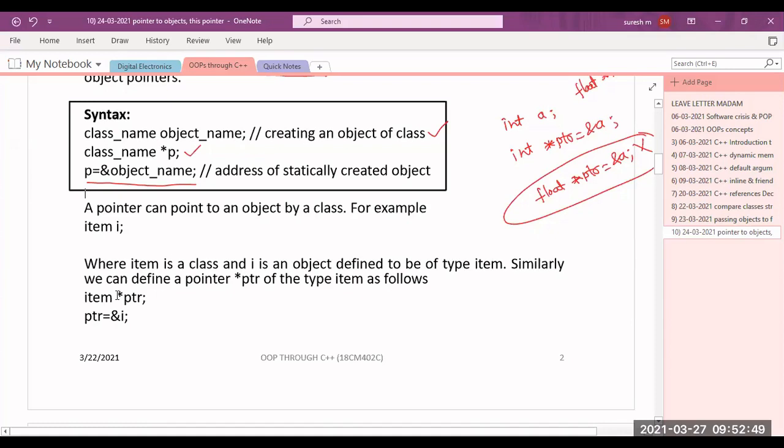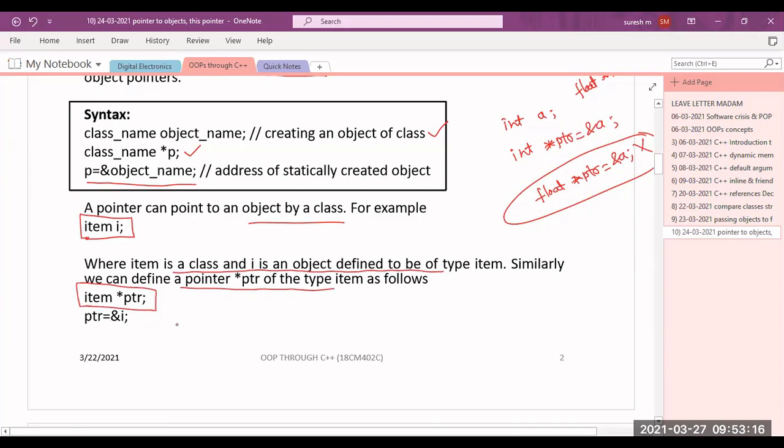Yes, sir. Okay, so a pointer can point to an object of a class. A pointer is always pointing to the object of the class. For example, if I take item I, item is the class. For this class, we have an object I. So where item is a class and I is the object of this item class, then similarly we can define a pointer, that is nothing but item star ptr. I can create item star ptr. Now ptr equal to ampersand I.